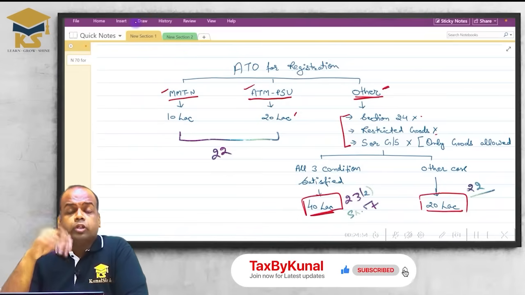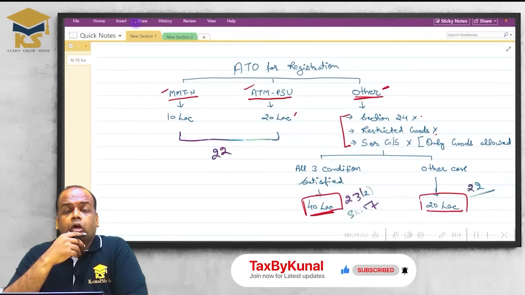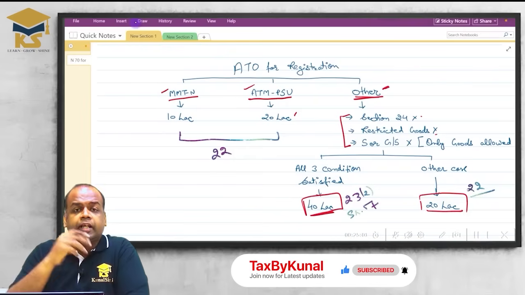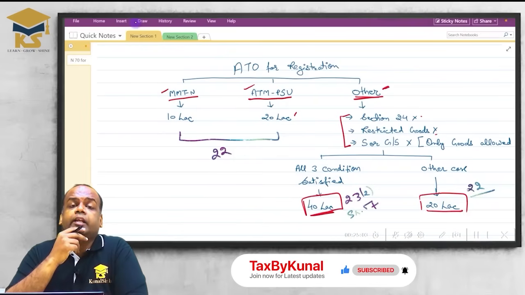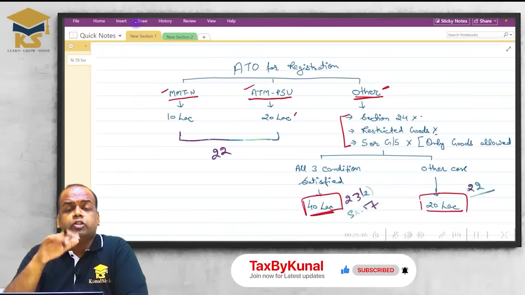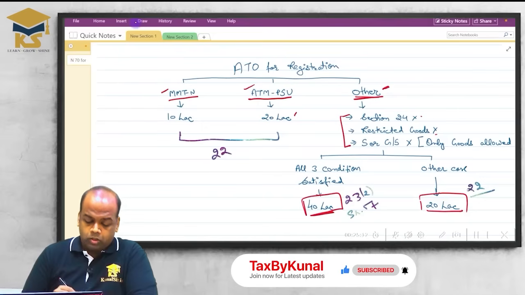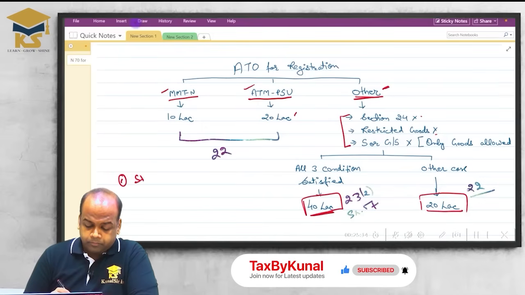Okay. Now, I am supplying from two different states. One is covered in the 10 lakh category and the second one is covered in the 20 lakh category. Then which limit will be applicable to me? First, friends, identify state wise.